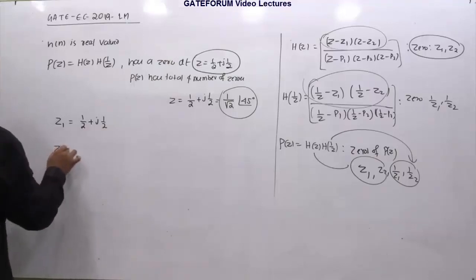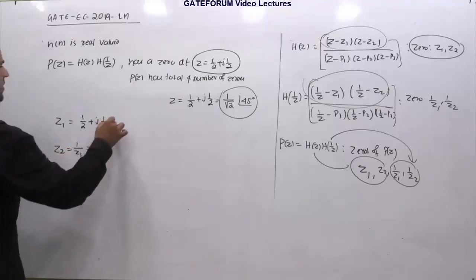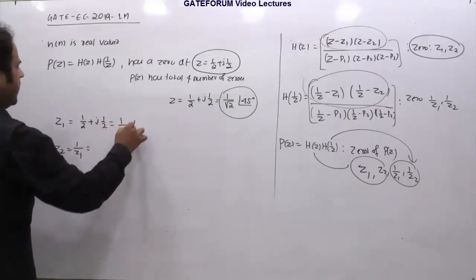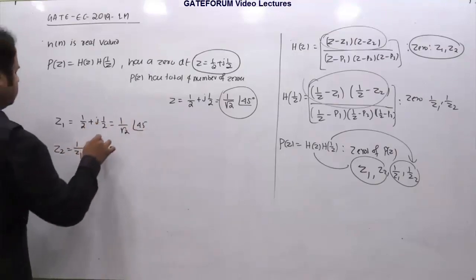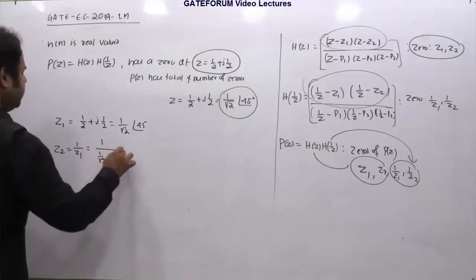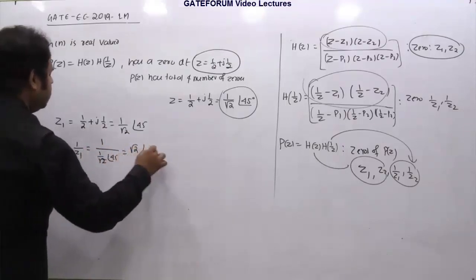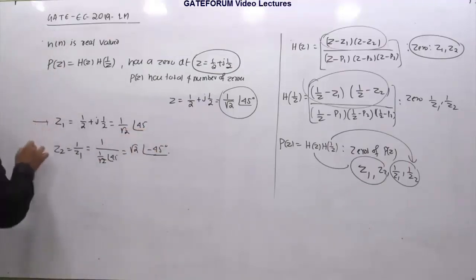So I am calling this z2. So z2 equals 1 by z1. This will also compulsorily exist. So this we are telling is 1 by root 2 angle 45. And if I ask you what is this, if you find it out, it is coming root 2 angle minus 45 degrees. So these are two zeros we got, z1 and z2.